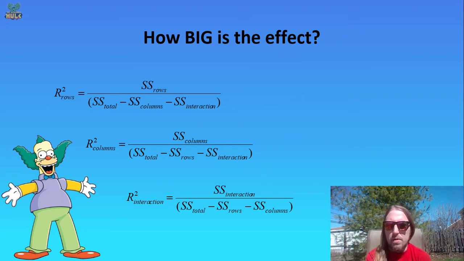You do the same thing down below, swapping out the rows for the columns in the denominator and the columns for the rows in the numerator. So when you're looking at the effect size of the independent variable that corresponded to columns for repetitions, you do the sum of squares for that, divided by sum of squares total minus those other two sums of squares. Finally, we have the sum of squares for the interaction term that gets involved in the effect size for the interaction term. So sum of squares interaction over sum of squares total minus sum of squares rows minus sum of squares columns.